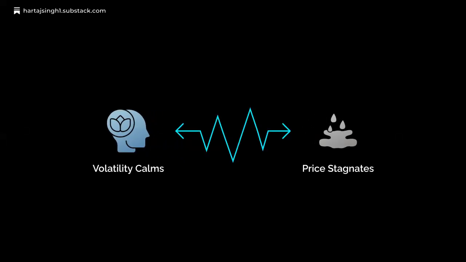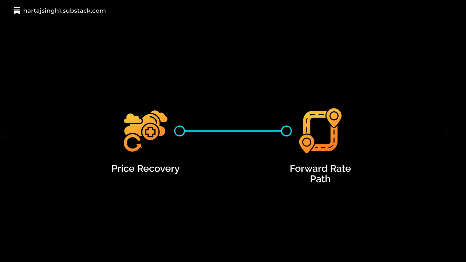In 2023-24, volatility collapsed after policy stabilized, but prices didn't recover because high rates still depressed valuations. Volatility calms when policy stabilizes, yet prices stagnate because high rates still suppress valuations. Price recovery depends on the forward path of rates, not just current stability.